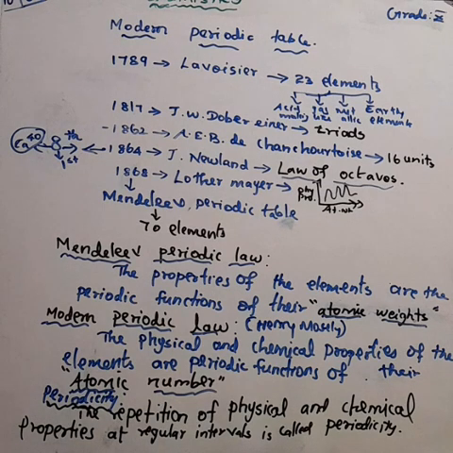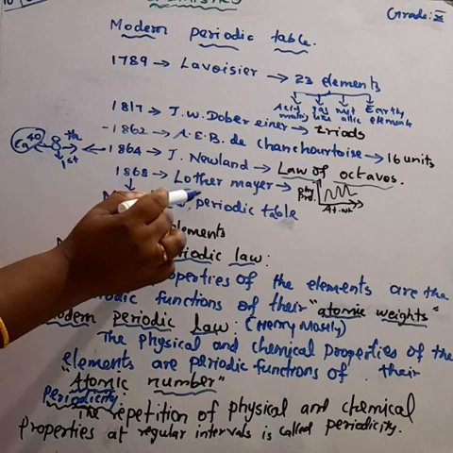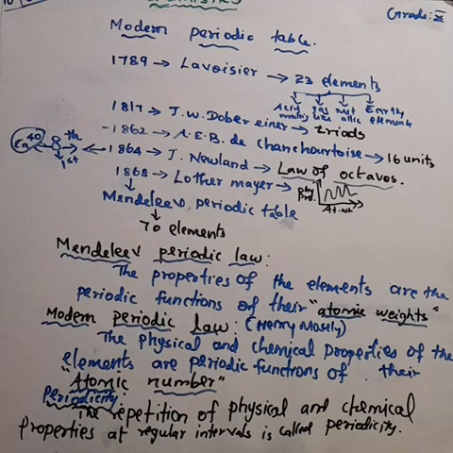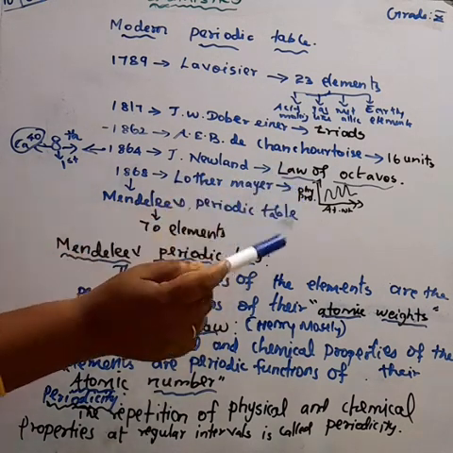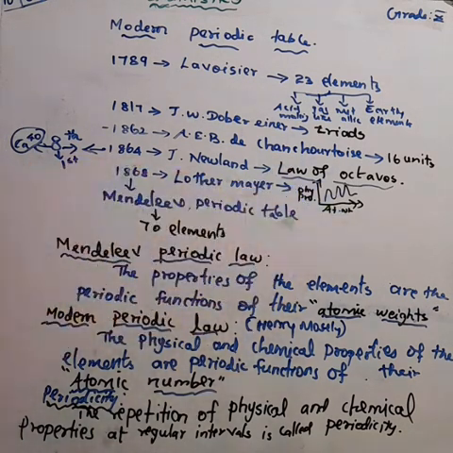After that, in 1868, Lothar Meyer arranged the elements depending upon their physical properties in increasing order of their atomic weight.